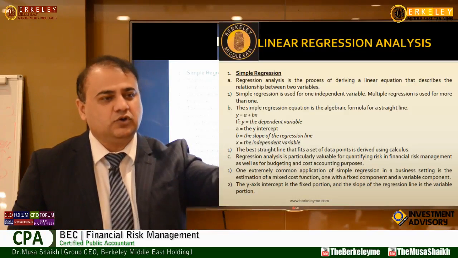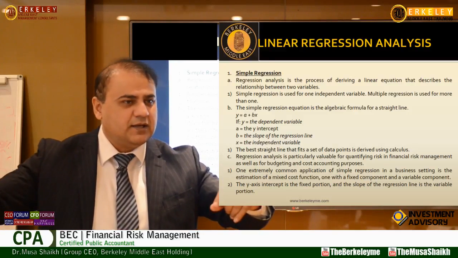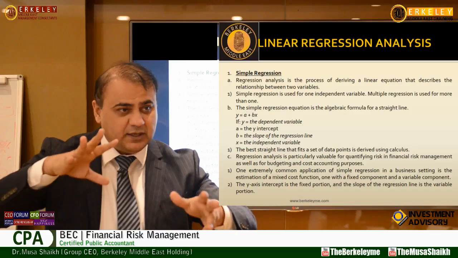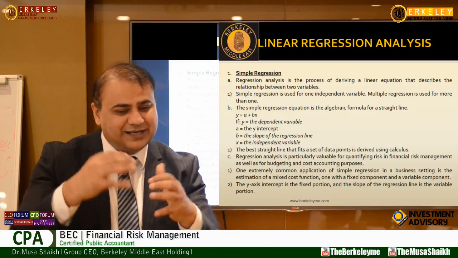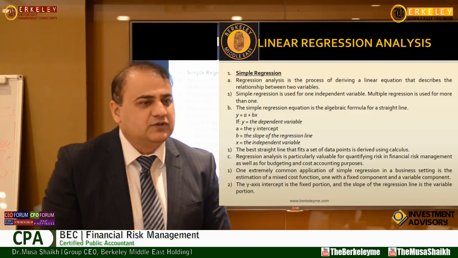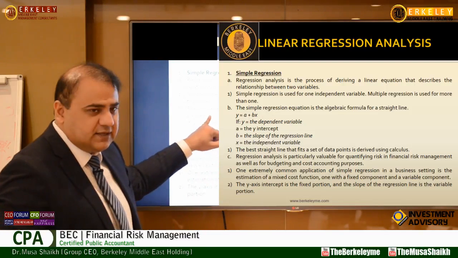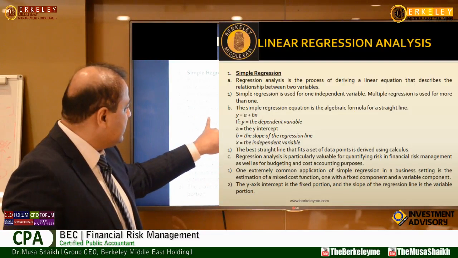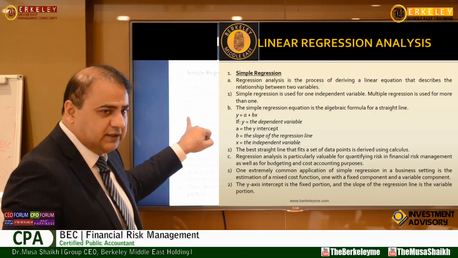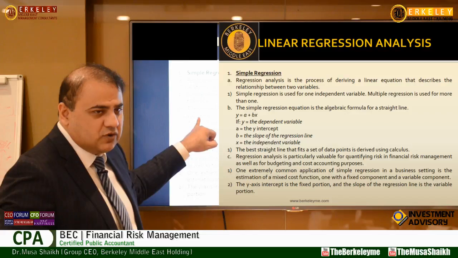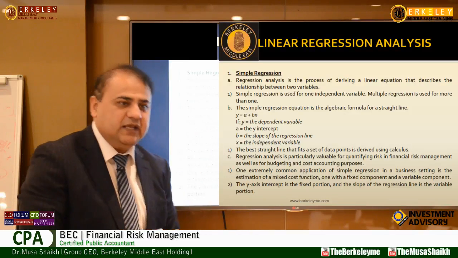If I want to know you and some other guy, I will put them into an equation to see how you behave in a constraint area. So what is the constraint? Y is equal to A plus BX. Y is dependent because whatever you put here, Y will become like this. X is independent. A stands for constant, B stands for variable.